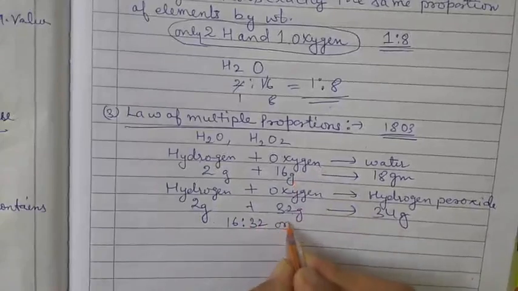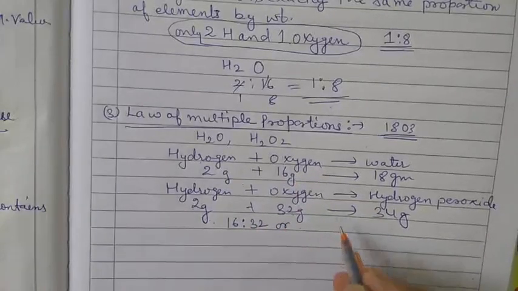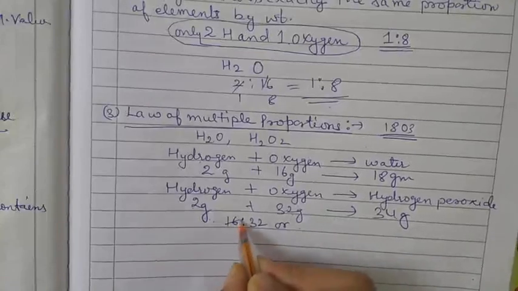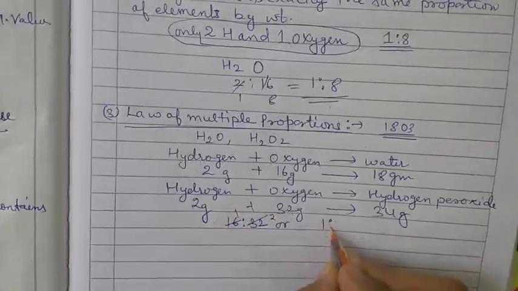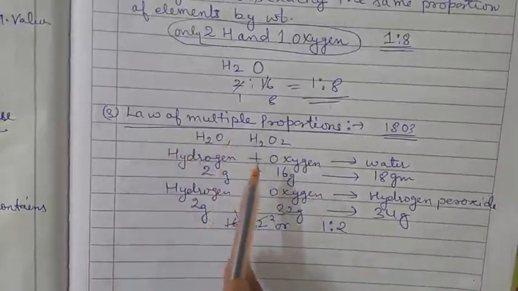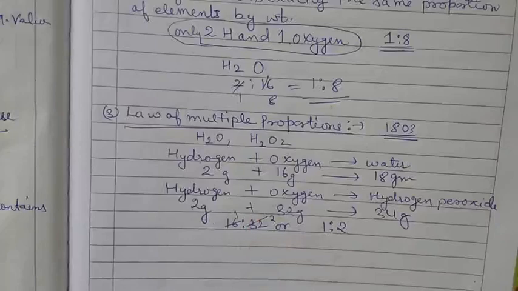It is a simple ratio, or a ratio of small whole numbers. Small whole number means how much is it, 1 to 2. So the ratio is 1 to 2. Clear? So this is the law of multiple proportion.